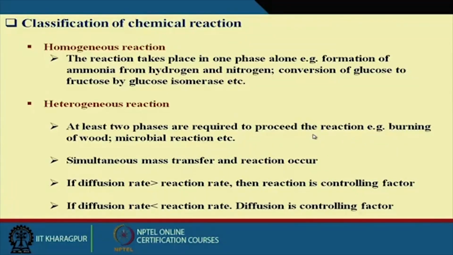Now next is the heterogeneous reaction. Heterogeneous reaction means it contains more than one phase; a minimum of two phases should be present in the reaction mixture. I can give a very simple example: the burning of wood. When we burn wood in the presence of oxygen, it produces carbon dioxide and water. Your product is a gas, your wood is a solid material that burns and reacts with the oxygen that is in gaseous form. So this is an example of a heterogeneous reaction.